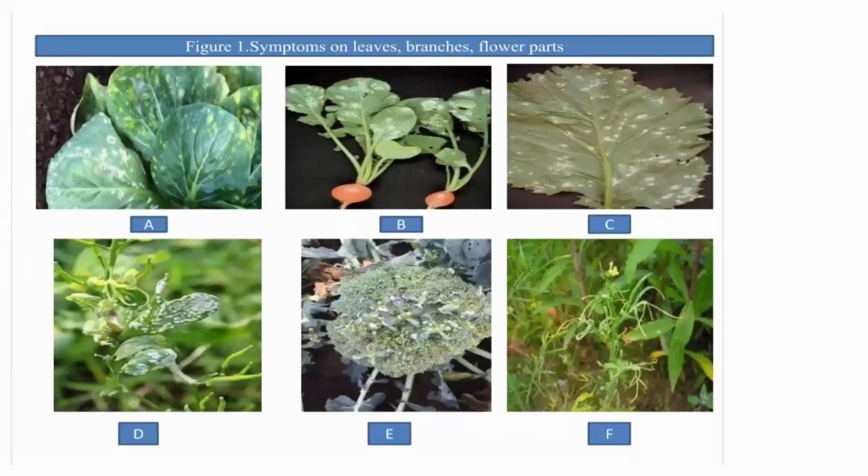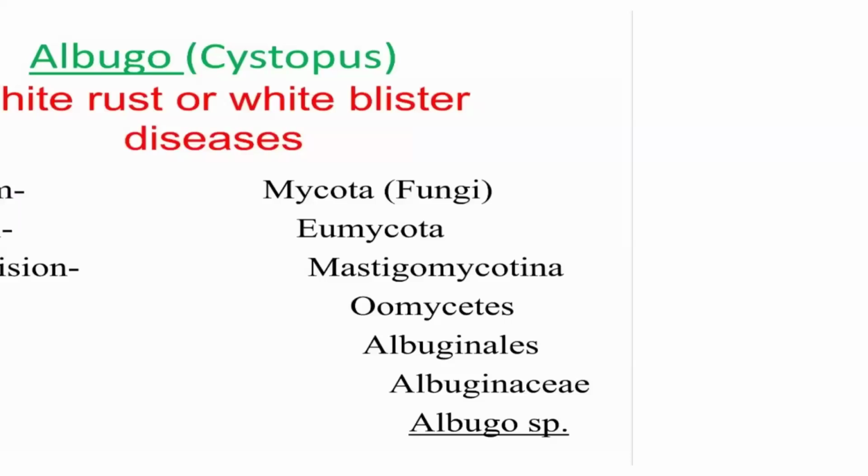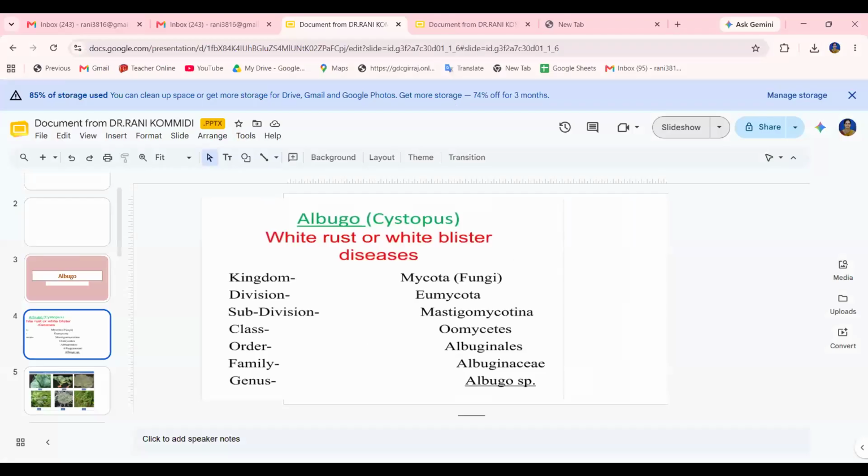As per Ainsworth classification, the fungi are divided into two divisions. Yesterday I discussed this already. The first is Myxomycota and the second is Eumycota. The Eumycota is the cellular fungus, the true fungi.